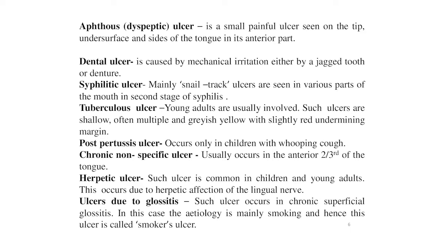Next is the dental ulcer. It is caused by mechanical irritation, either by a jagged tooth or a denture. These ulcers occur at the periphery or on the undersurface of the tongue at the side. Now next is the syphilitic ulcer.